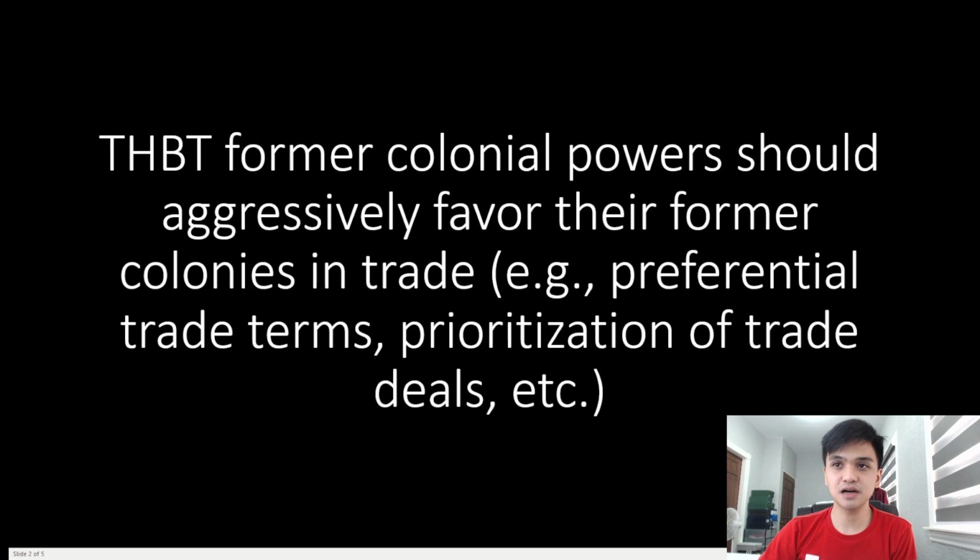The motion for this round is as follows. This House believes that former colonial powers should aggressively favor their former colonies in trade, e.g. preferential trade terms, prioritization of trade deals, etc. What is hopefully interesting about this topic, and I would think is a reasonable difficulty when it comes to a lot of model debates like this, is that you do not necessarily immediately know the comparative that opposition would defend, and as a consequence, you may not know what principle they would adopt.